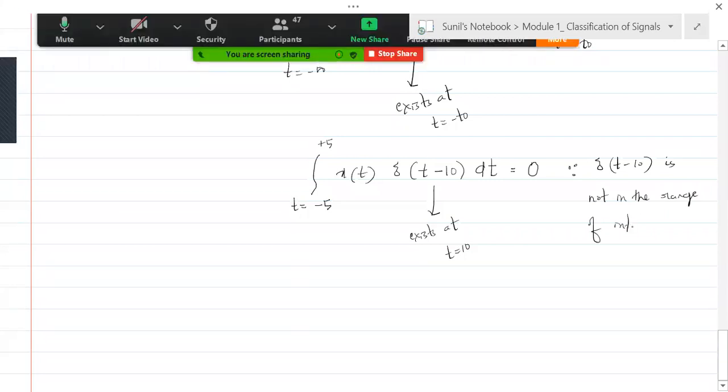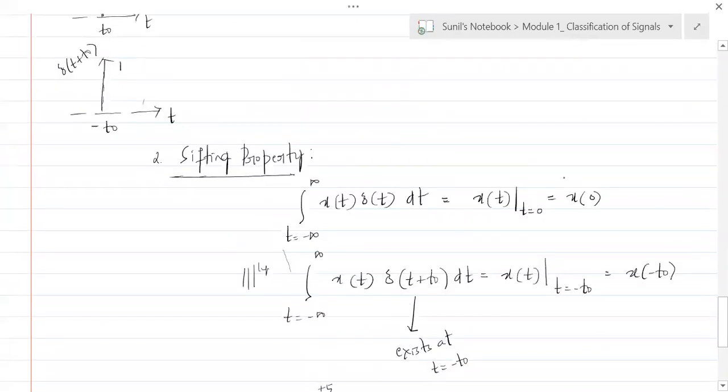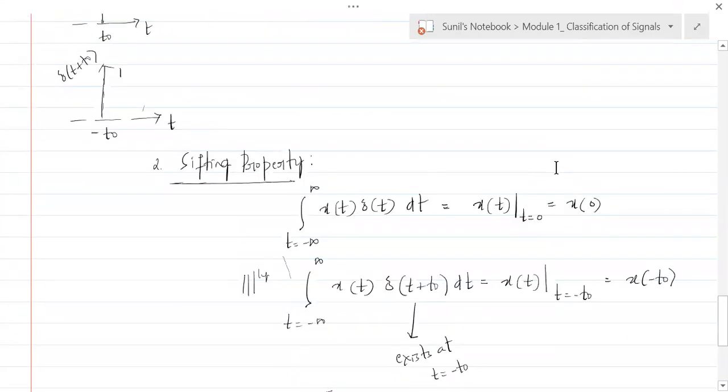Range of integration, it happens to be 0. Everybody understand this point? So this is what is called as shifting property. Fine. Now let's see the time scale property.